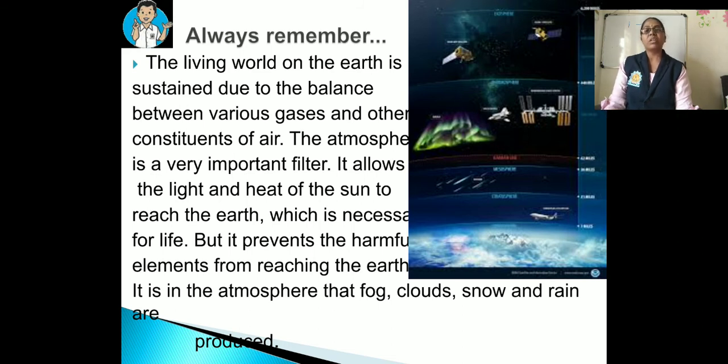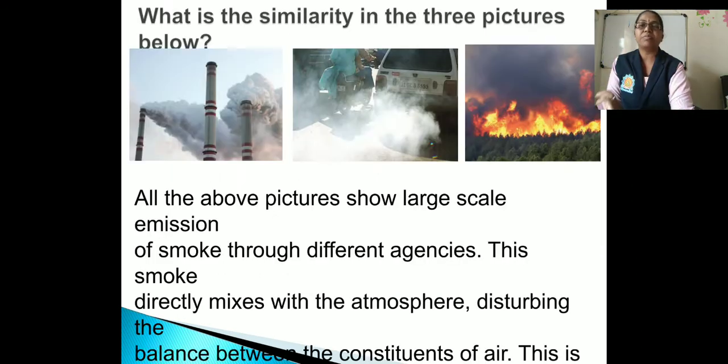Okay, the atmosphere is a very important filter. It allows the light and the heat of the sun to reach the earth, which is necessary for life, but it prevents the harmful elements from reaching the earth. And it is in the atmosphere that fog, clouds, snow and rain are produced. So always remember that.